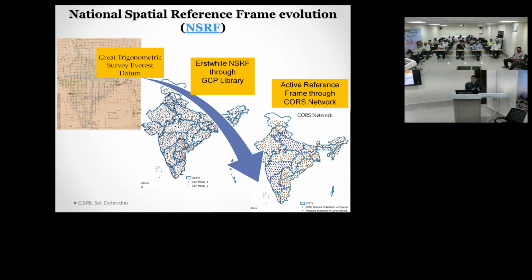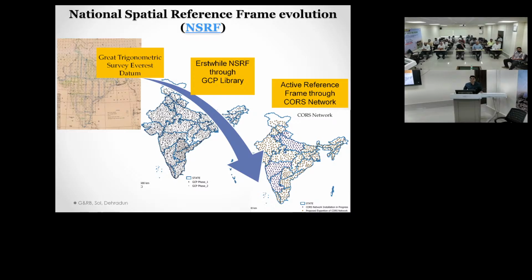Before going to the CORS, we will tell you regarding NSRF, the National Spatial Reference Frame, and how its evolution has come up. You should know this. Previously triangulation was done. From triangulation, some points were created on hilltops, and some construction was also done so that the point can be read. So we got some points through the Great Triangulation. This was done using theodolites. This is one era. From there we came up with GCPs.